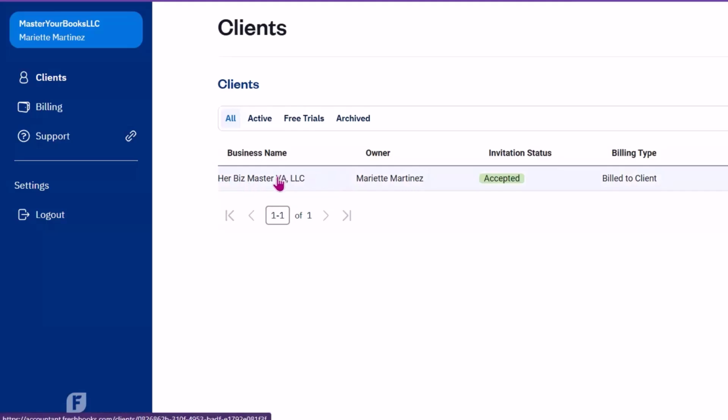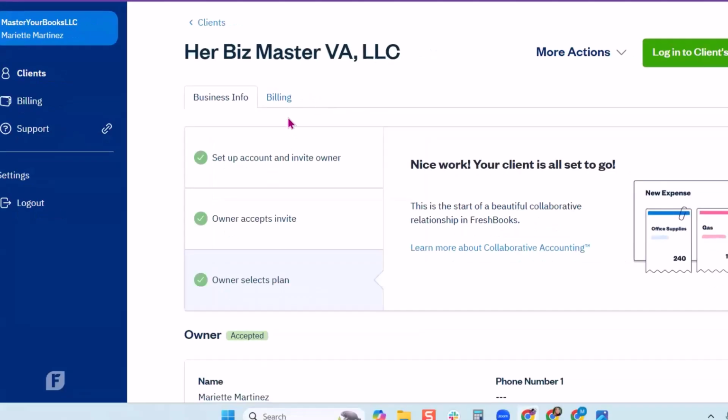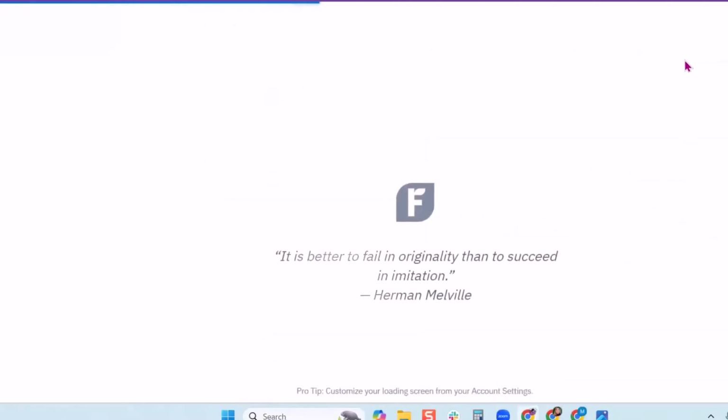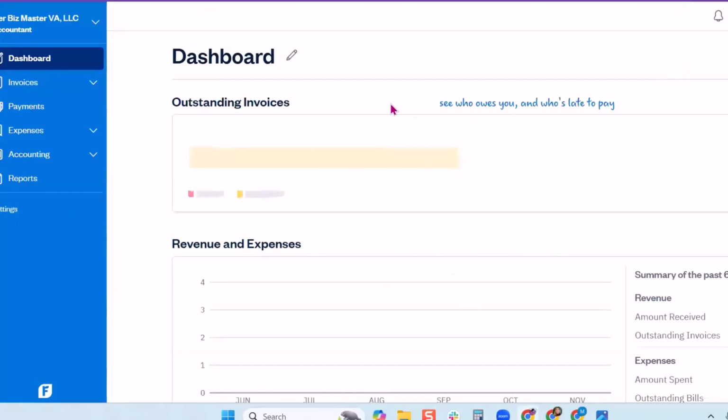So for example, this client here, her BizMaster VA, she joined as a FreshBooks client. She gave me access to her books. And so I can click on her. And when I click on her through my hub, so this is my accountant hub, I can go ahead and log into her books. So a similar experience to the QuickBooks Online Accountant.